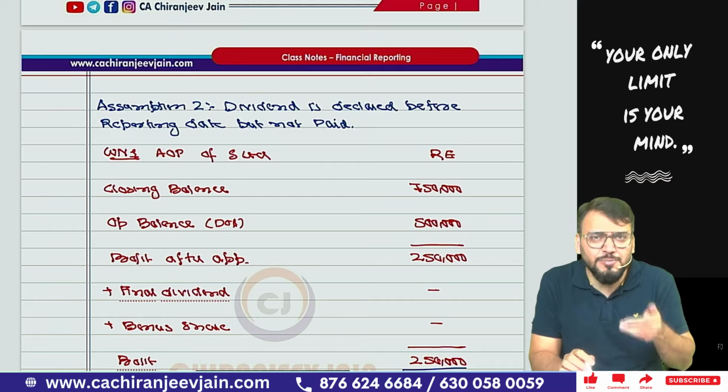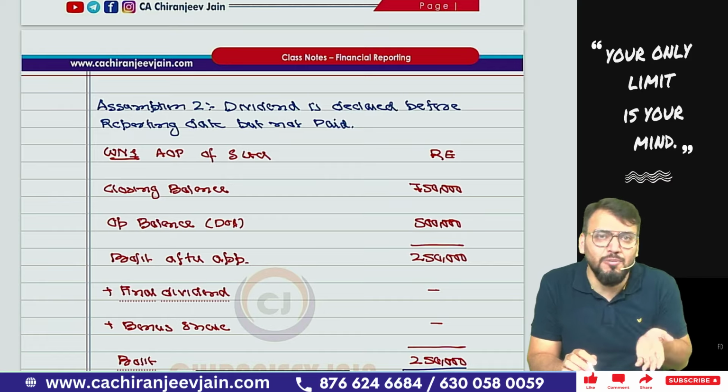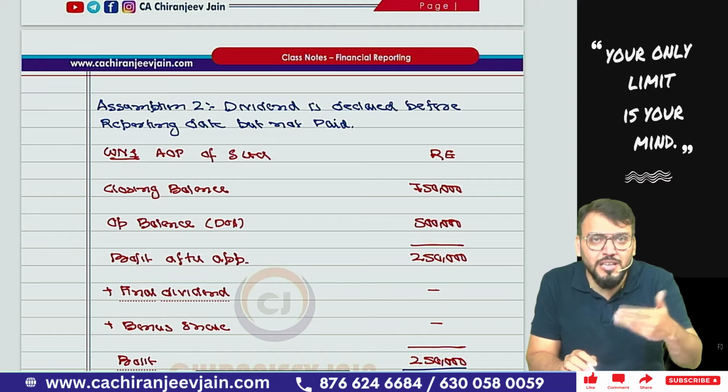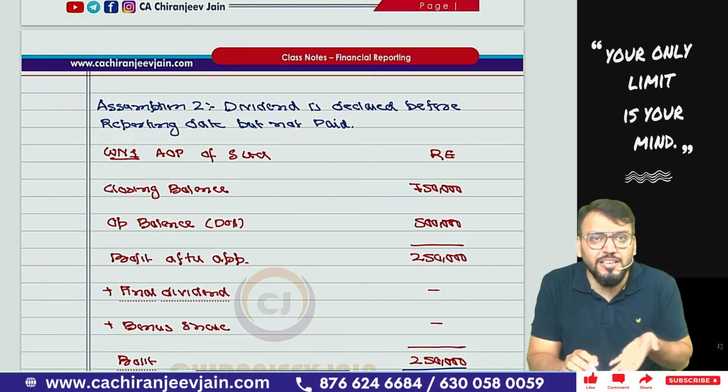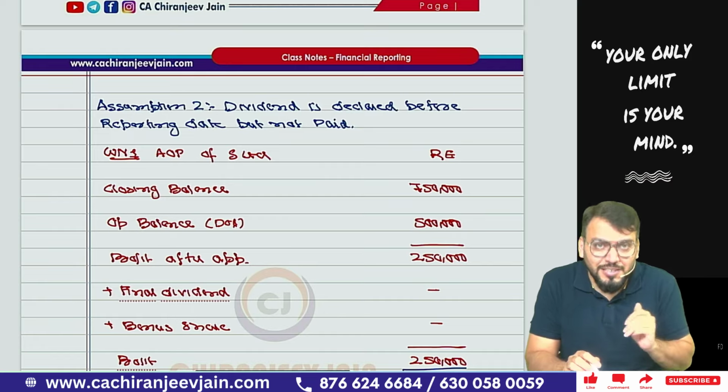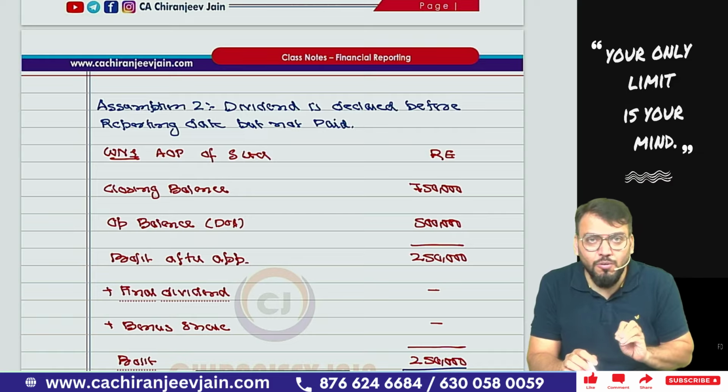Correct? Now you must be thinking that, sir, we have understood assumption number 1. That is easier because we have ignored the entire dividend transaction. That becomes a more easy solution. So why to understand assumption number 2? Correct? This might be in your mind right now.